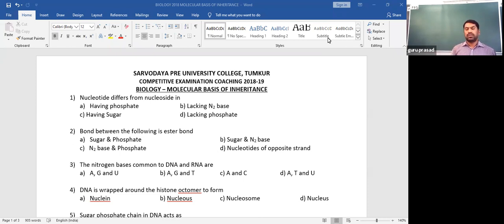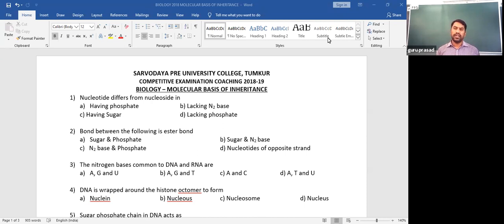So as such, it gives a highly coiled structure, which we also call the solenoid structure of DNA, that makes DNA very compact. The histone is a positively charged protein and DNA is a negatively charged molecule.